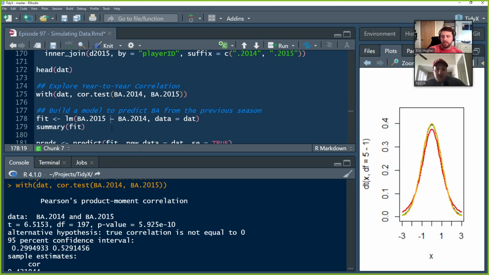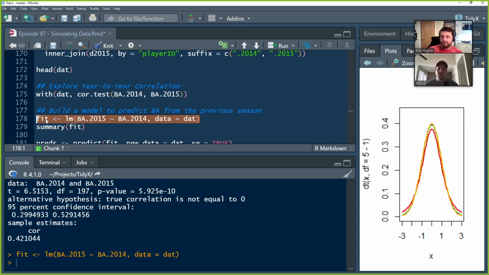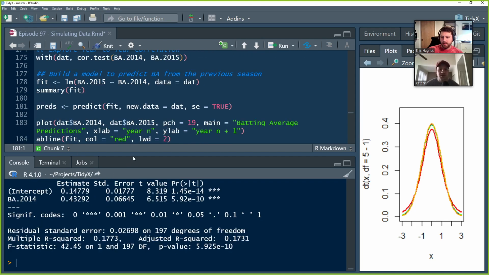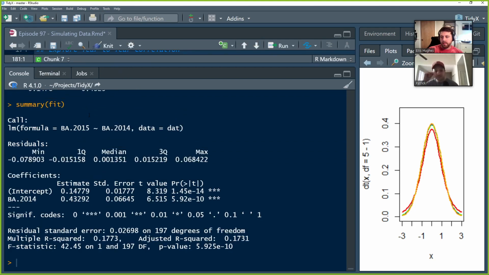Really useful. So we'll build our regression model. Again, we're predicting 2015 from 2014. There's our coefficients. We can run summary and we can see the estimates, the beta coefficients, with an intercept of 0.148 and a slope of 0.433 basically, and our residual standard error, et cetera. We've gone over these before.